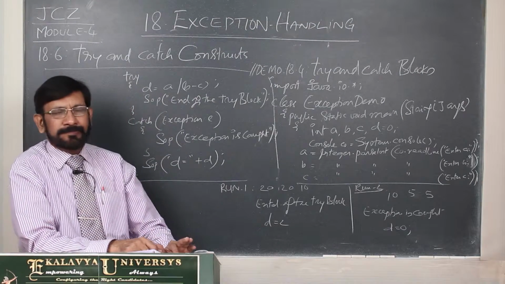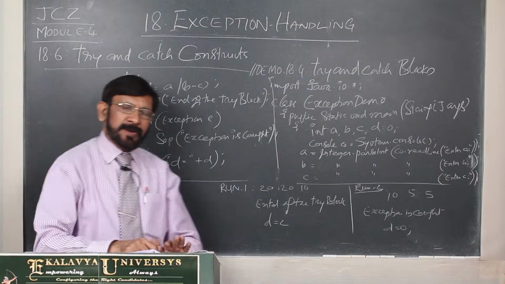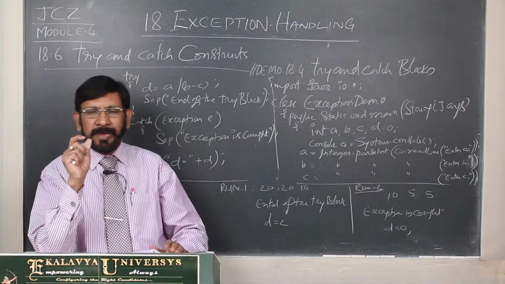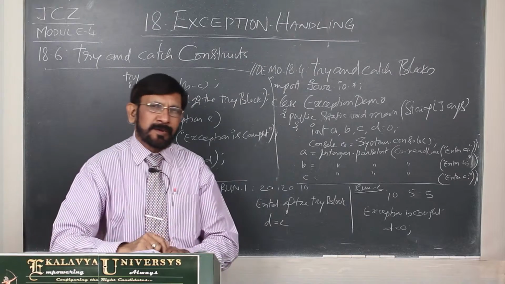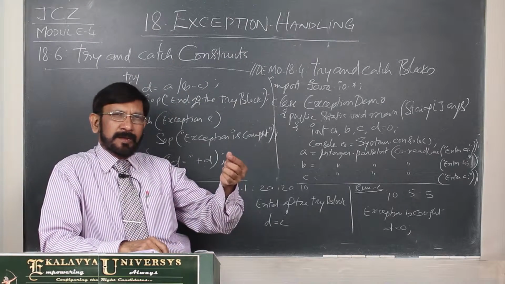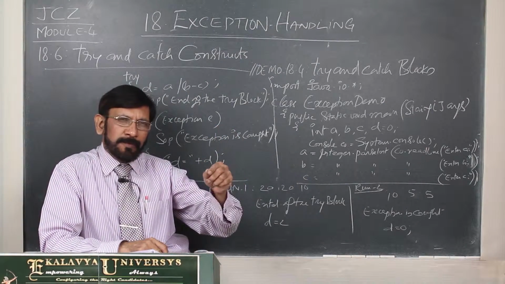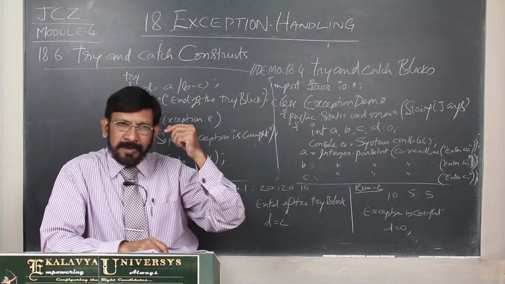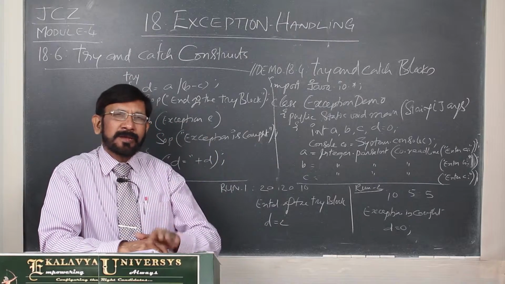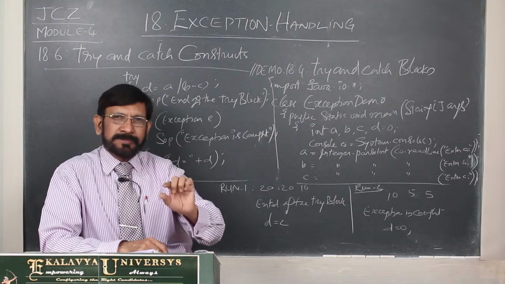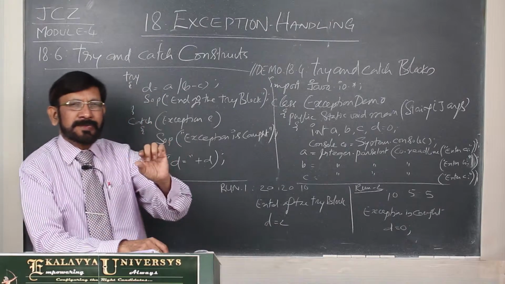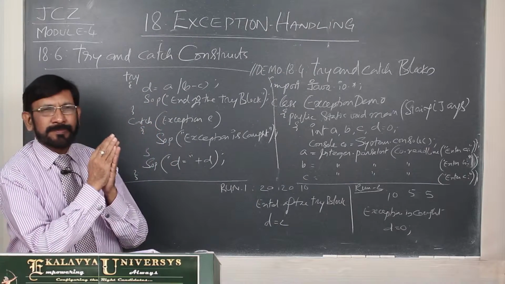Next one, try. What is the purpose of try? Where critical code is there, critical code meaning where there is scope for throwing an exception, that code should be placed in one try block.